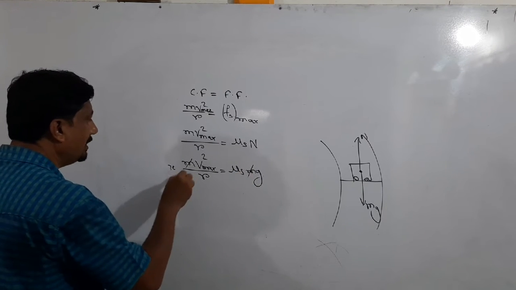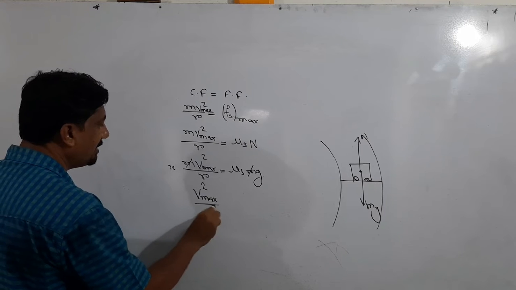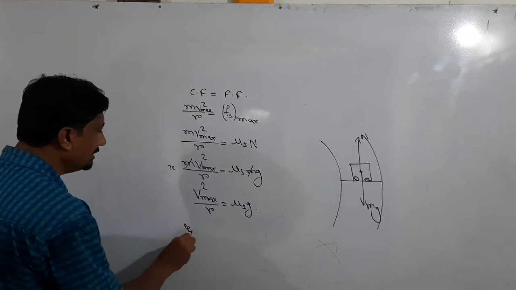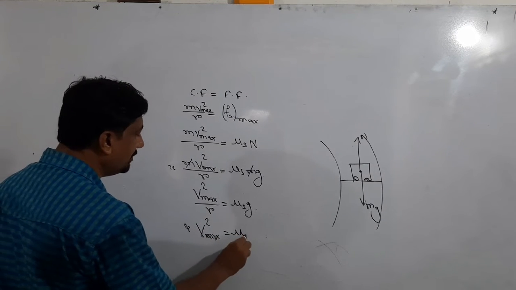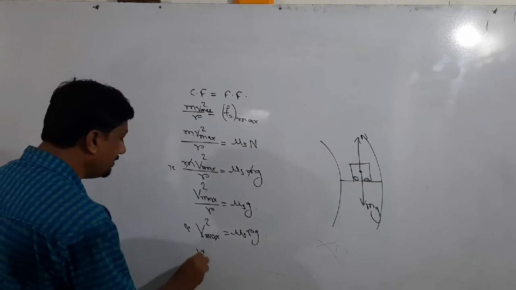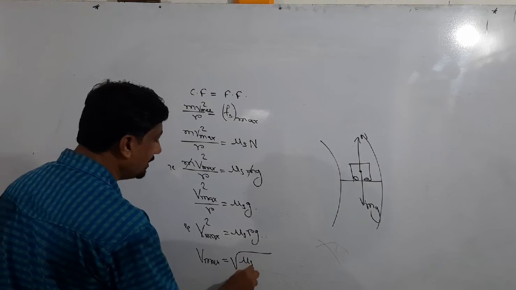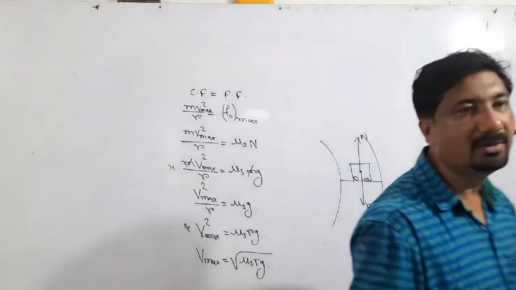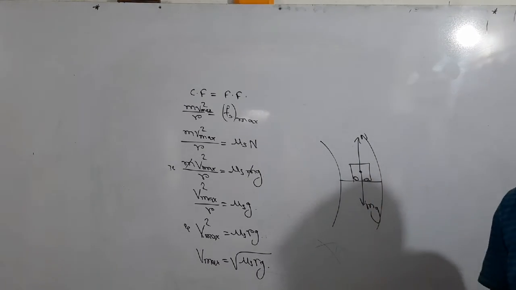Simplify for maximum velocity: v square max upon r is equal to mu s g. That is, v square max is equal to mu s r g, and v max is equal to under root of mu s r g. This is the maximum velocity of the vehicle that moves along the plane curve.